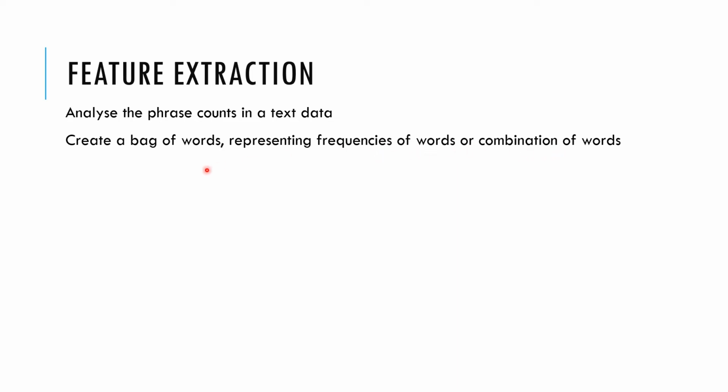What it means is we create a bag of words, meaning different words. Let's say a vector containing so many words, right? Or a matrix or table containing words as the features, and how many times each word has been repeated in different documents. That is what it gives. Or we can also use phrases instead of just using a word.